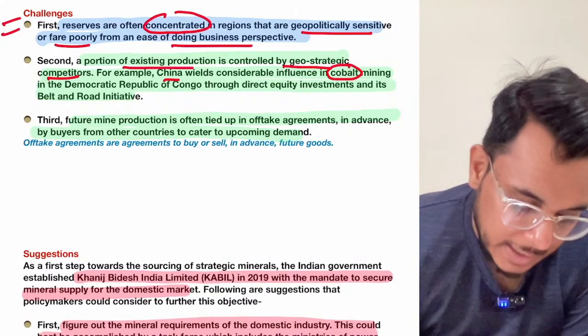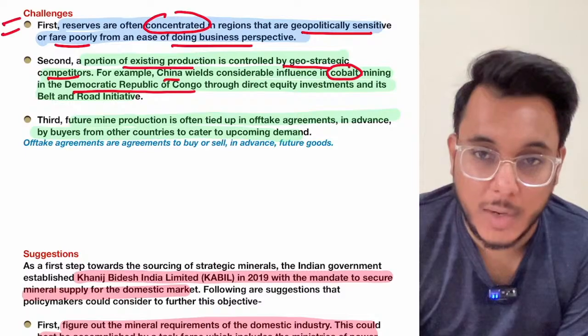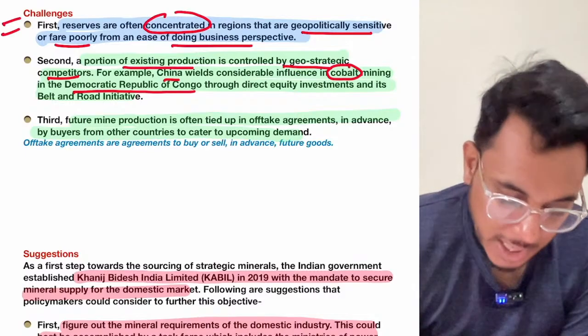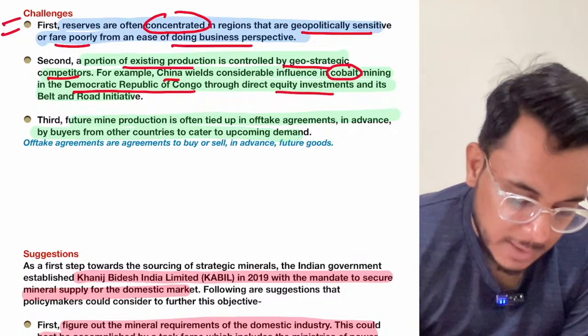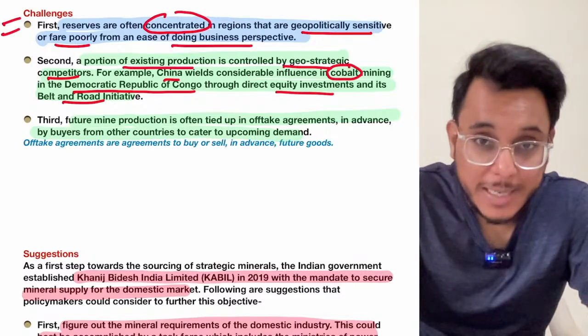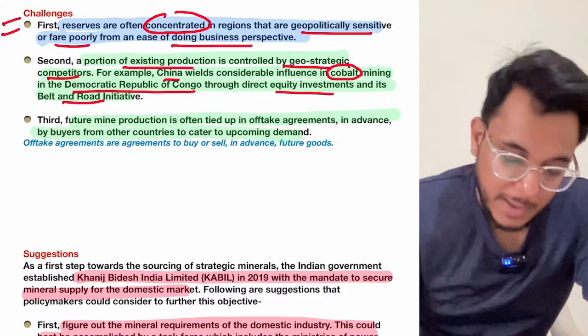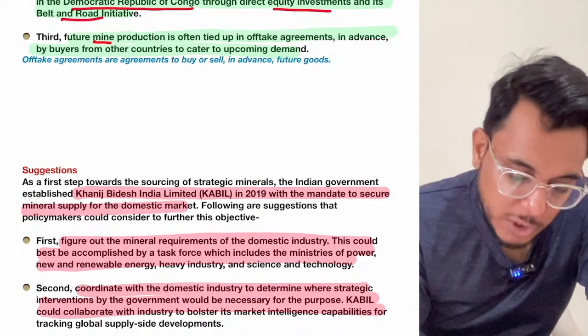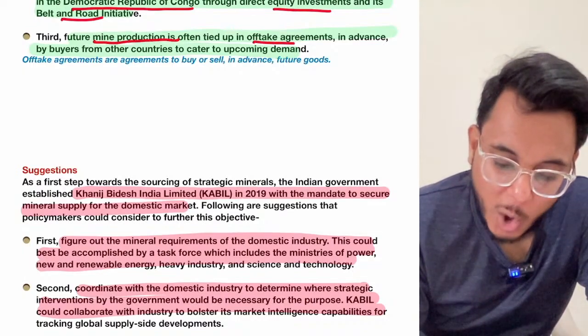cobalt mining is done in the Democratic Republic of Congo, but these cobalt mining projects have been taken up by China through equity investments and the Belt and Road Initiative. So by the Belt and Road Initiative and by giving direct money to the Congo, these projects have been taken by China. The third issue coming here is that the future mine production is tied up with offtake agreements.